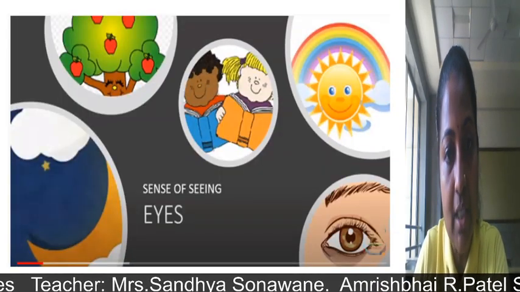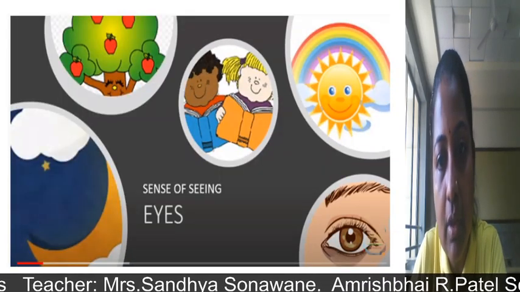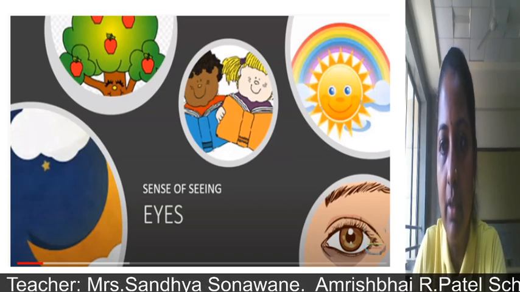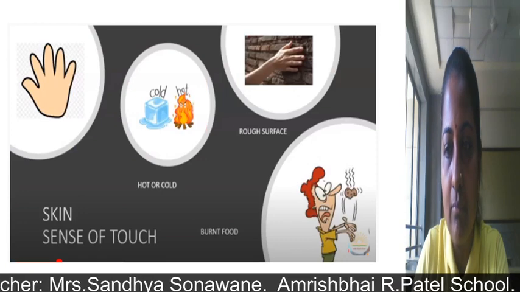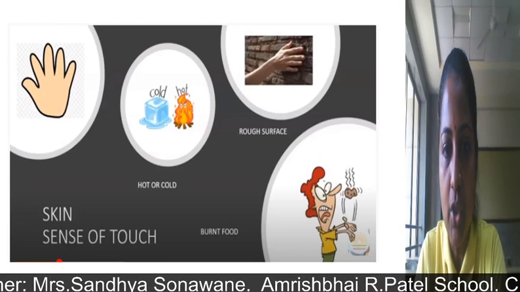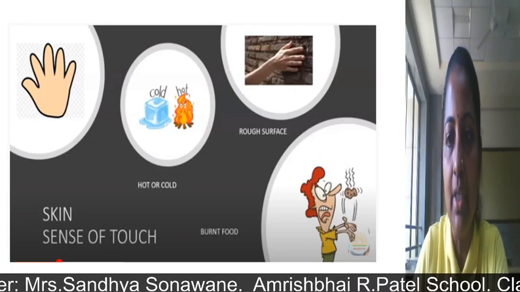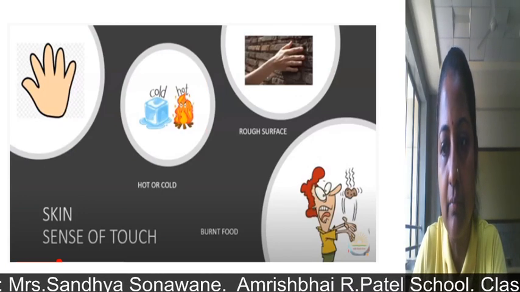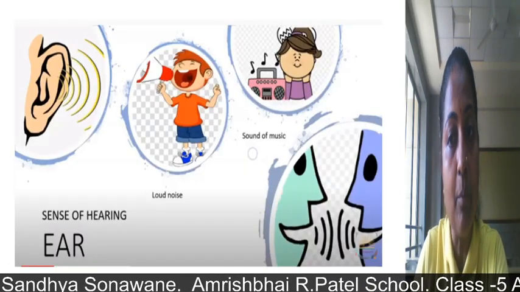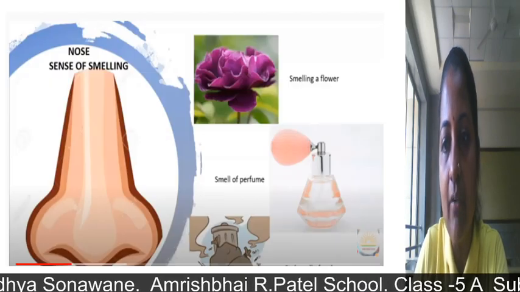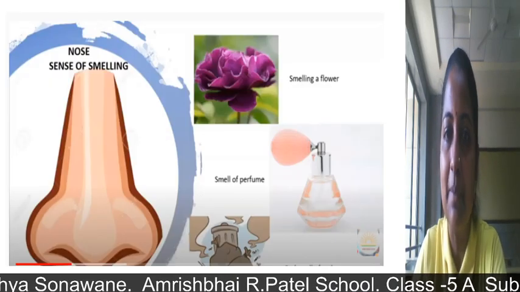With the help of eyes we can see this beautiful world and all the things happening in and around our house. Skin gives us the sense of touch. We can feel, we can touch and we can have sense. With the help of ear, we can hear. Our nose gives us the sense of smell.